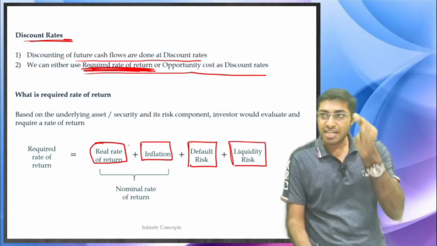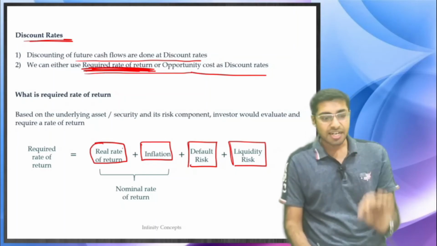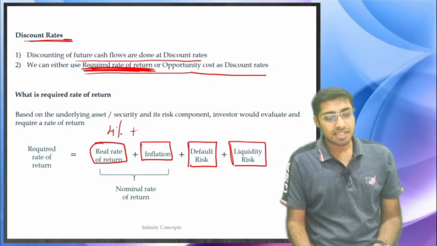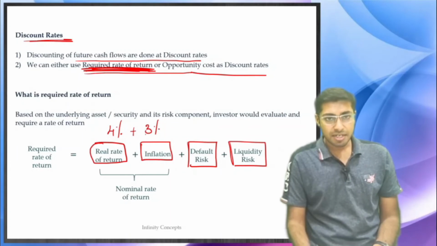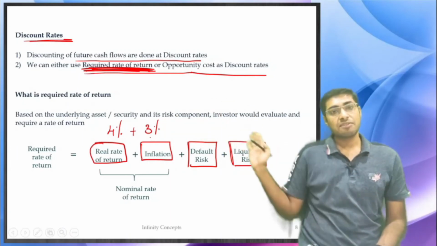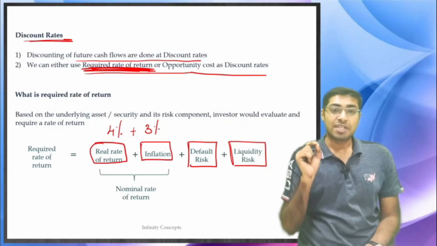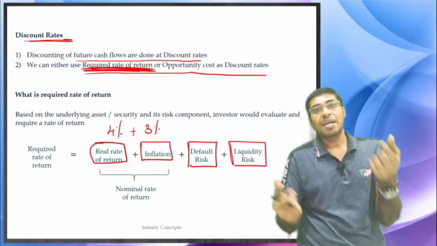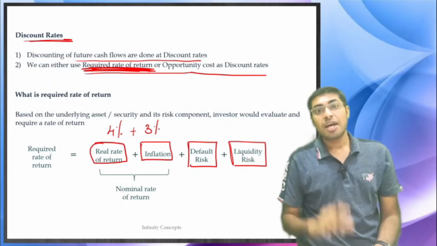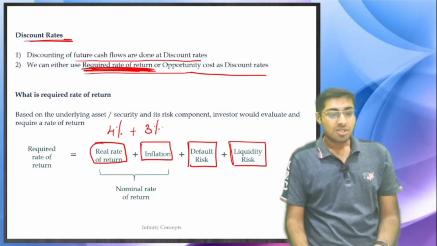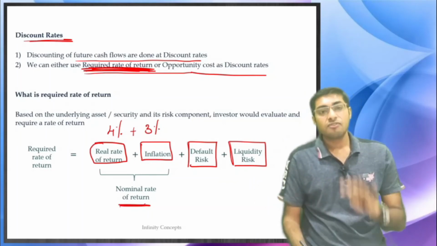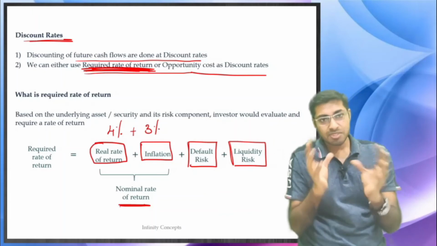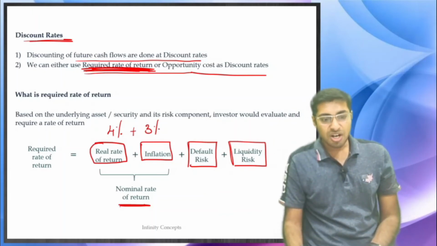The real rate of return that is there in the market without inflation is 4%, just as an example, plus the inflation going on in the country, which is 3%. Together, real rate of return plus inflation becomes the nominal rate of return. So these are two words that we are learning, real rate and nominal rate. Real rate means a rate without inflation. Nominal rate means a rate with inflation. So 7% is the nominal rate of return. 4% is the real rate of return. So real rate of return plus inflation together becomes the nominal rate of return, plus default risk and liquidity risk.